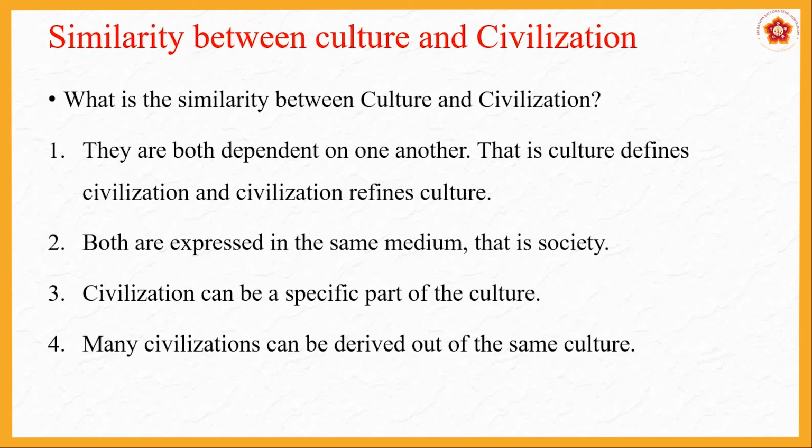So this is how civilization and culture influence each other. They are both dependent on each other, and both are expressed in the same medium, which is called society. So what is the meaning of this? Culture is also a part of society, and civilization is for the society. So both have society as the medium. On society's ground, culture is also there, civilization is also there. Society is the common thing. So this is another similarity between culture and civilization.